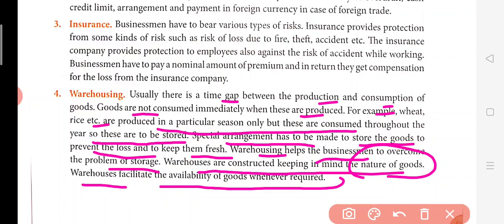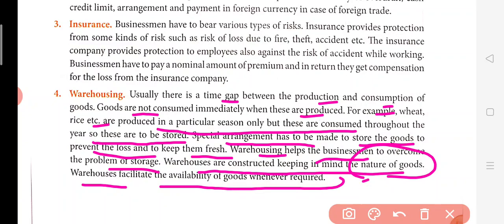Now the supply can easily be done by simply placing an order. If any wholesaler is there, he is going to place the order, and that wholesaler is going to sell to the retailer. But to the wholesaler, the goods will come directly from the manufacturer. So they can purchase. But this warehouse is very important. All these businesses use this warehouse facility, as it provides easy availability of goods in the market where they are selling their goods.